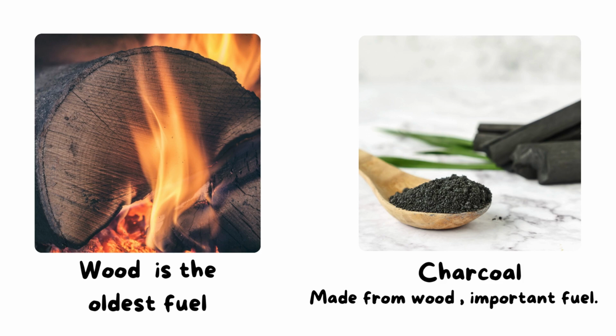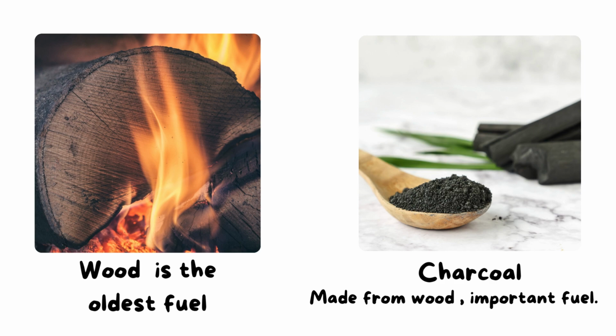So this is an example of biofuels, wood, and this is the oldest fuel that humans used. Also we have other examples, as you see here. This substance is called charcoal, and it is different from coal, as charcoal is made from wood.